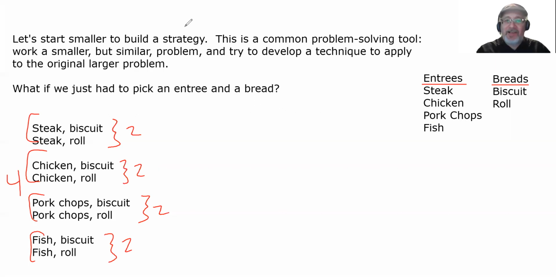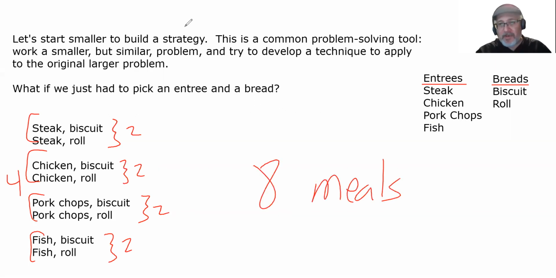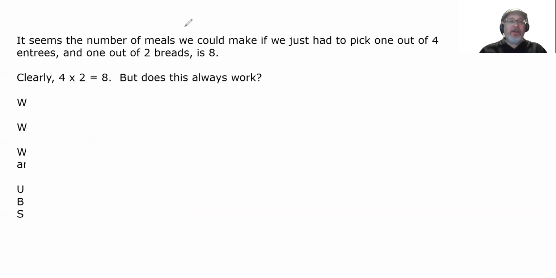So no matter how you slice it, there are 8 possible meals we can make here based on the fact that there were 2 breads and 4 entrees. Wonder where the 8 came from. Seems the number of meals we could make if we just had to pick 1 out of 4 entrees and 1 out of 2 breads is 8. Clearly 4 times 2 is 8, but does this always work?